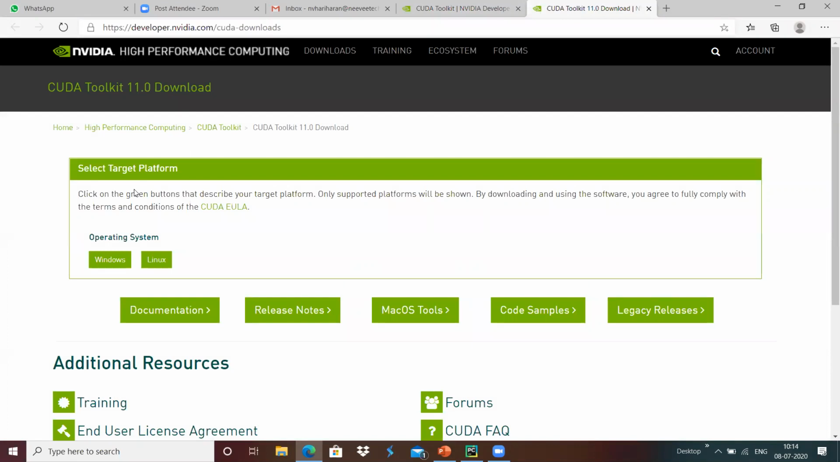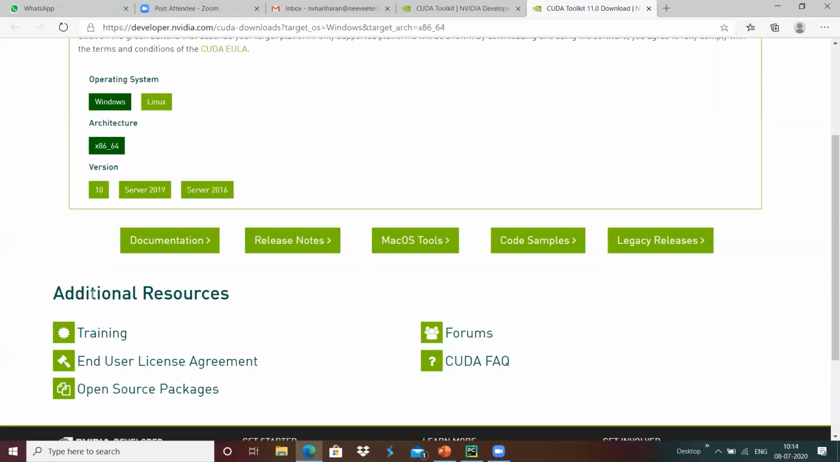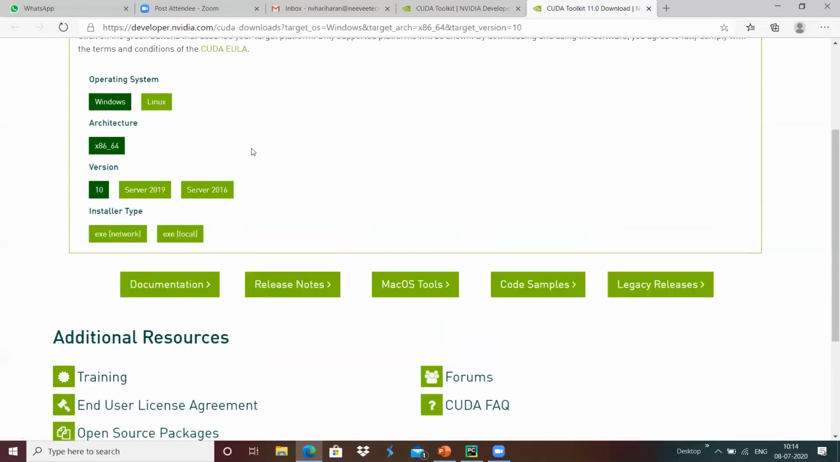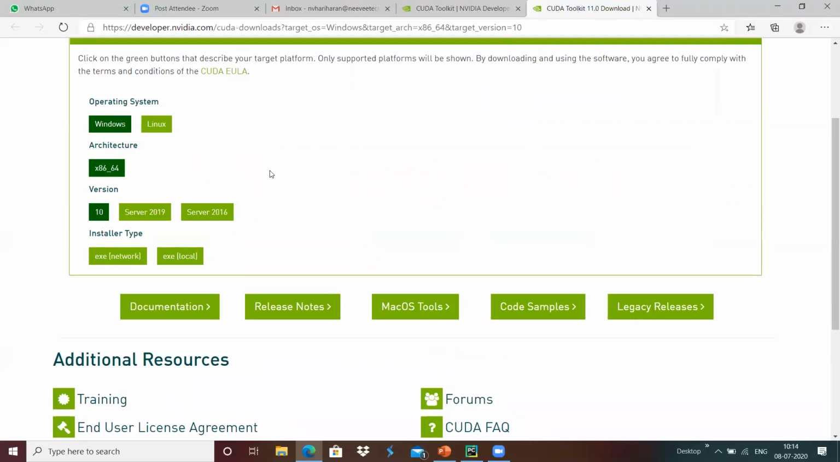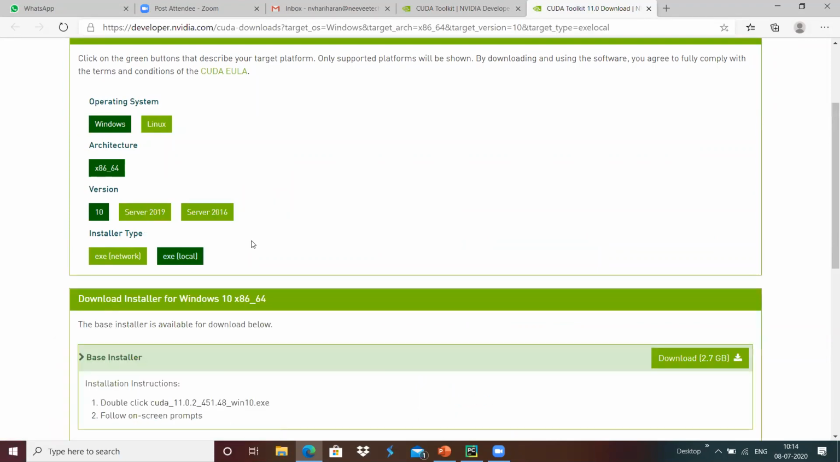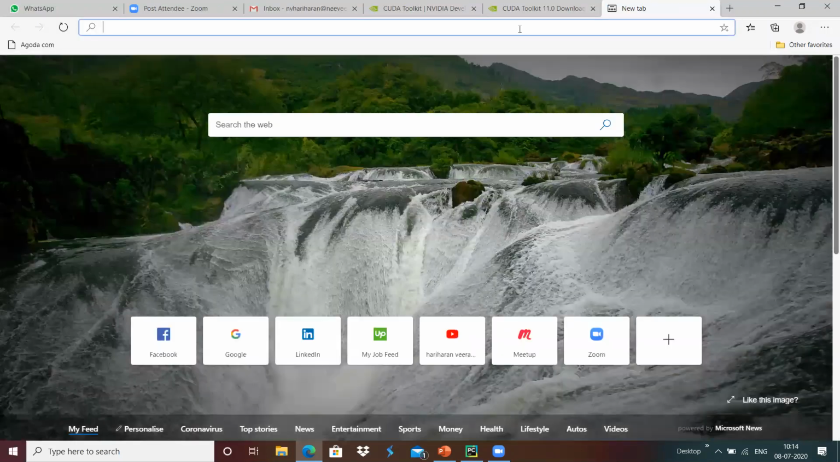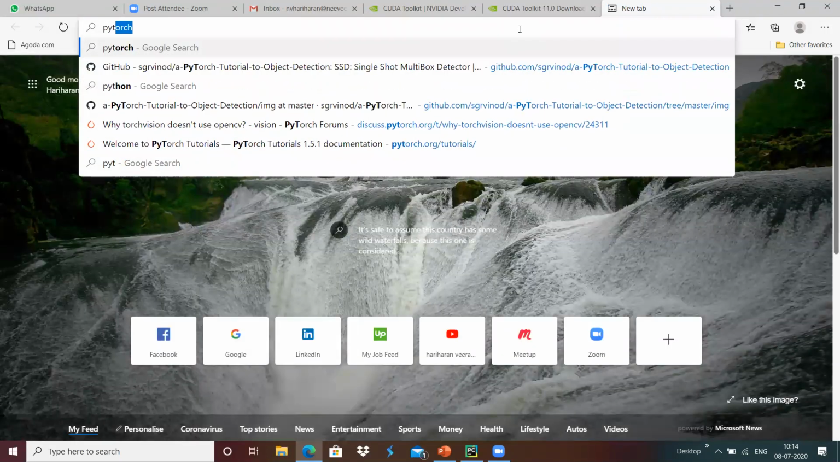CUDA supports Windows and Linux operating systems. Inside Windows, we can choose our own version, and we can install the CUDA toolkit like a normal application. We can download the complete CUDA toolkit binary and install it. In a similar way we can do the installation of PyTorch.